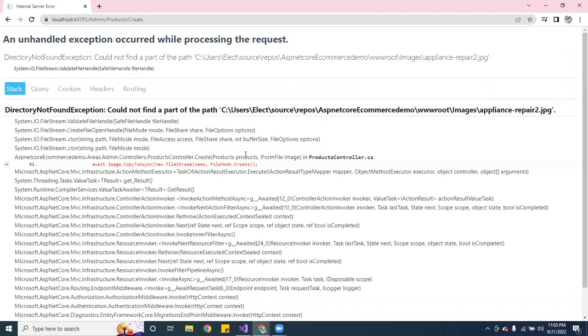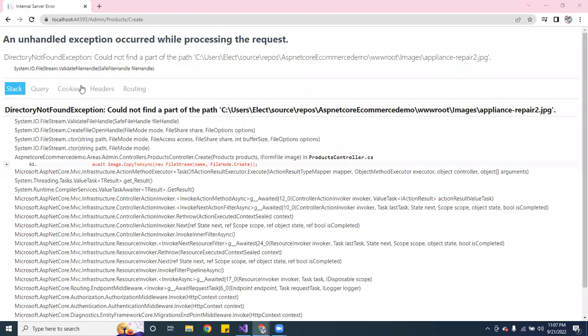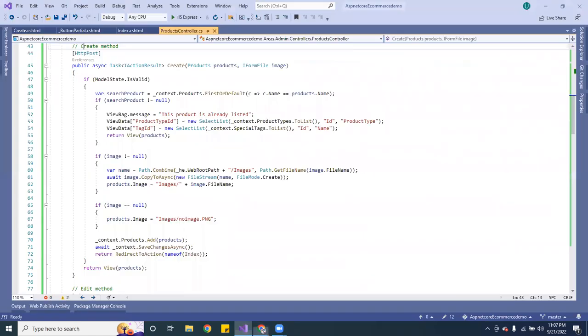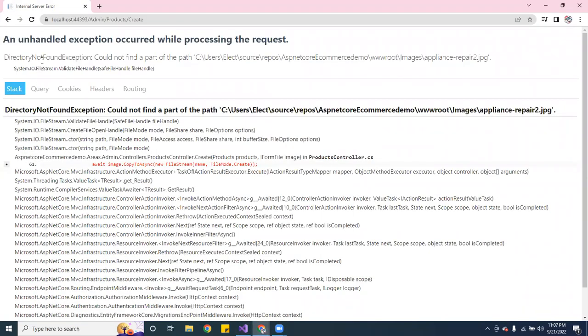And boom, I got an error. Okay, let's figure out why I'm getting this error. All right, let me go back. It says go to line 61 inside the product. So I went to line 61, everything looks good. If we look at the error here, it says directory not found. So I cannot find the path.